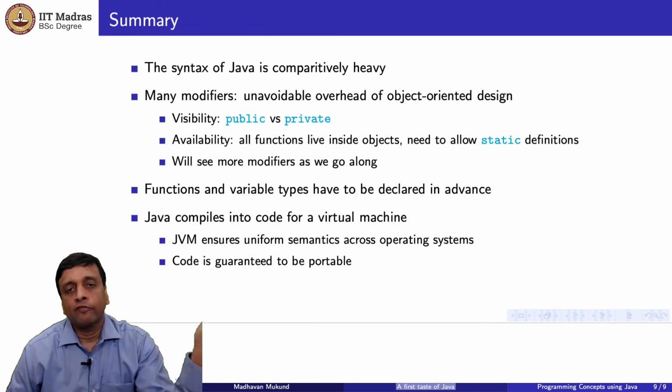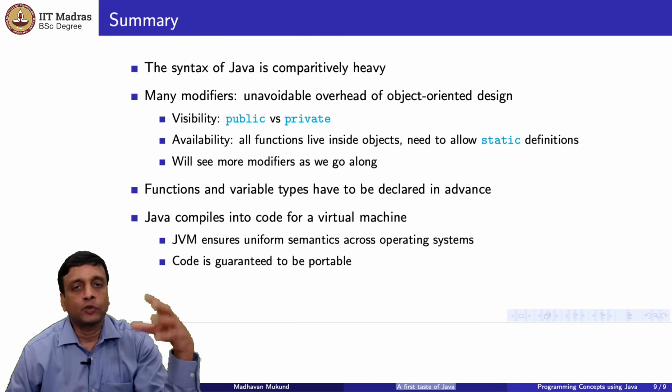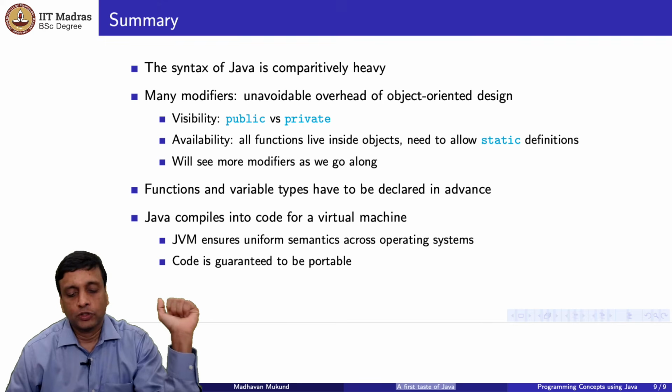So you need these modifiers, public and private. You need to create objects, and you need to have functions available before you create objects, so you need modifiers like static and so on. The other thing is that, like languages such as C and C++, you need to declare functions and variables in advance. This helps in two ways. As a programmer, it keeps you from making mistakes, and for the compiler, it makes it easy to keep track of storage and what kind of values to use and so on.